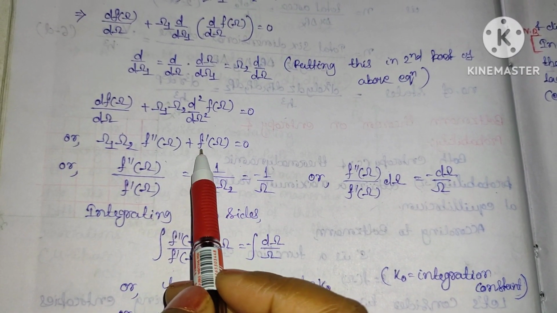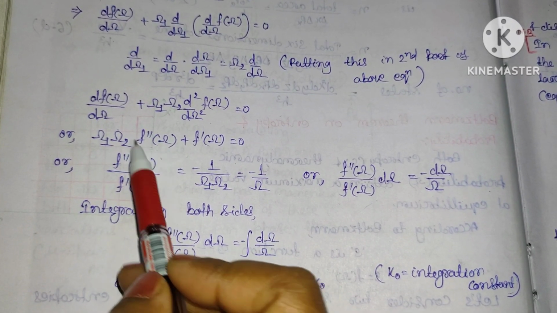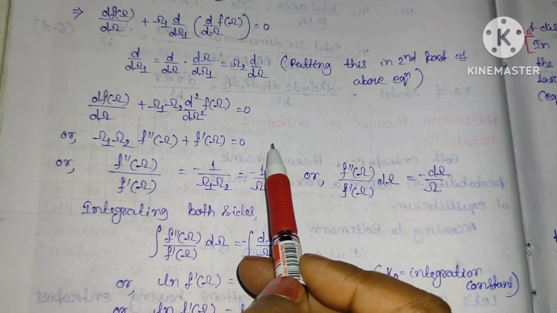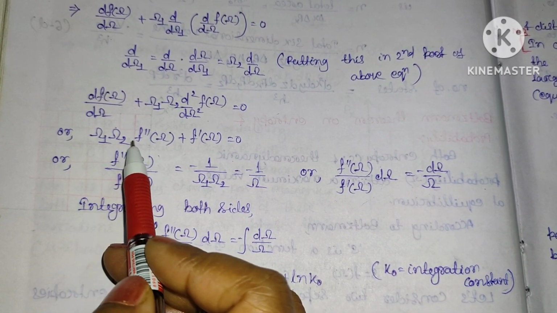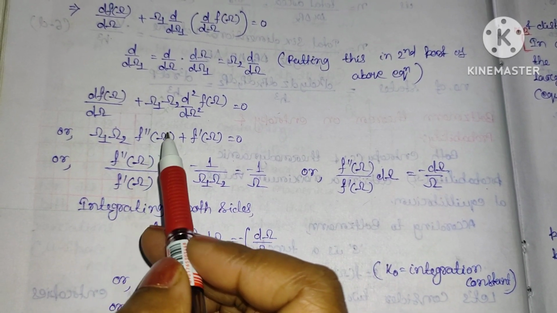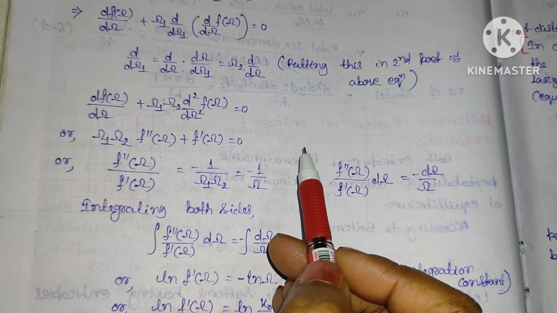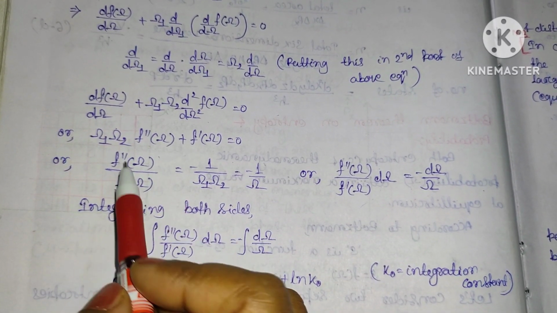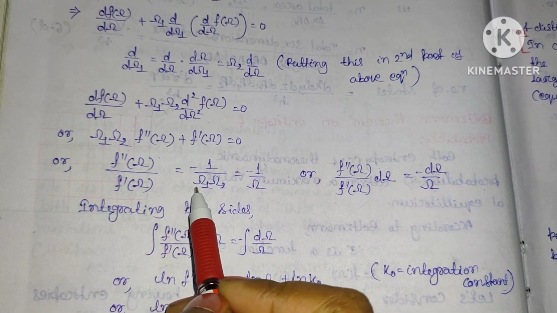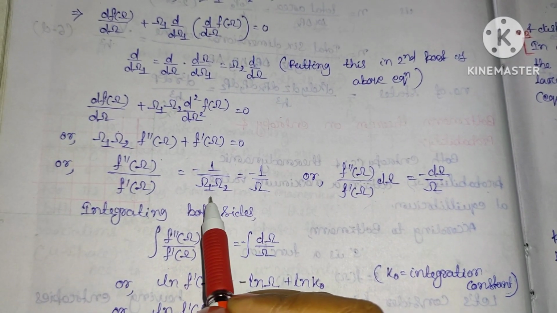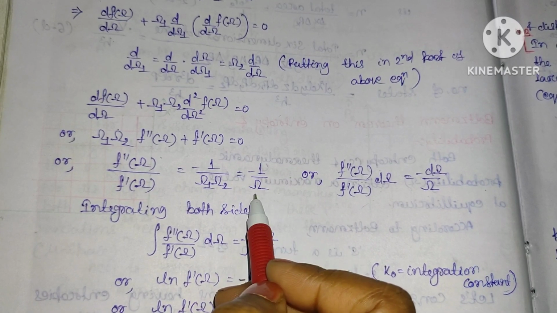So by taking f prime of omega on the right hand side, this will be omega 1 omega 2 f double prime of omega is equal to minus f prime of omega. Again, by taking omega 1 into omega 2 on the right hand side, f double prime of omega will be equal to minus f prime of omega divided by omega 1 into omega 2. So from this relation, f double prime of omega divided by f prime of omega will be equal to minus 1 by omega 1 into omega 2. In place of omega 1 into omega 2, you can write omega.